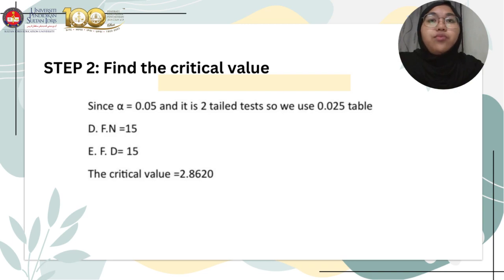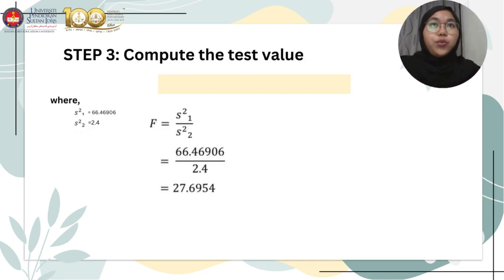Okay, for step 2 we find the critical value. We use the 0.025 table since the alpha is 0.05. We divide the 0.05 and we get 0.025, since this is the two-tail test. The DFN is 15, where it is n minus 1, our n is 16, and our DFD is also 15. The critical value that we obtain from the table is 2.8620.